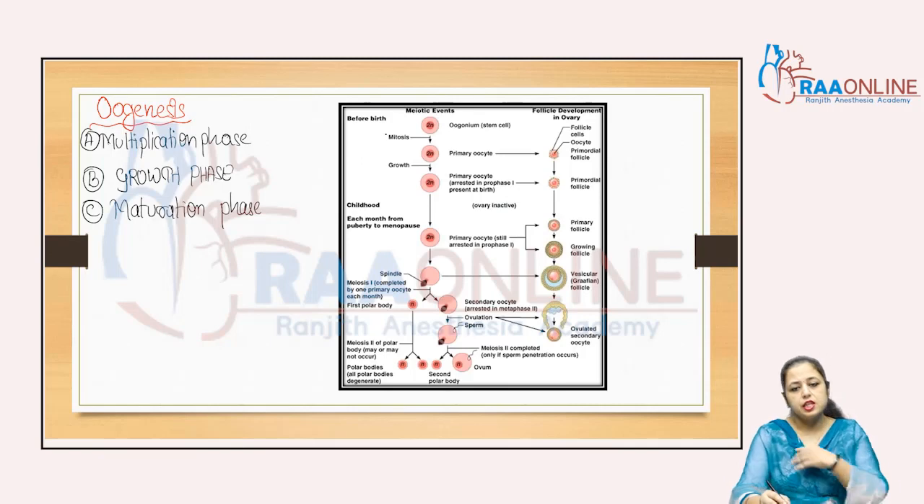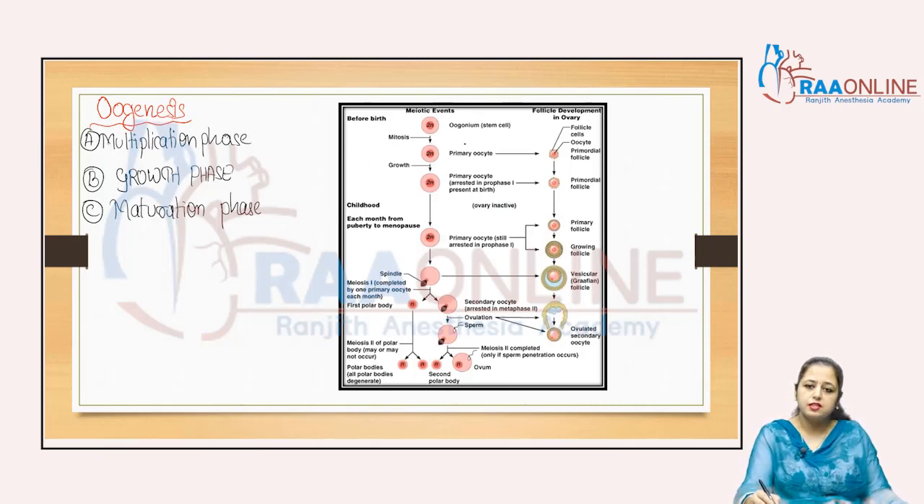Now see here, this is the chart of oogenesis. Meiosis and mitosis both occur in the gametogenesis process. In the multiplication phase, through mitosis, the oogonium cells, that is the stem cells, are formed. Again by mitosis, the oogonium forms the primary oocyte, the primary egg, and the primary oocyte and oogonium are the same in ploidy, both are diploid cells.